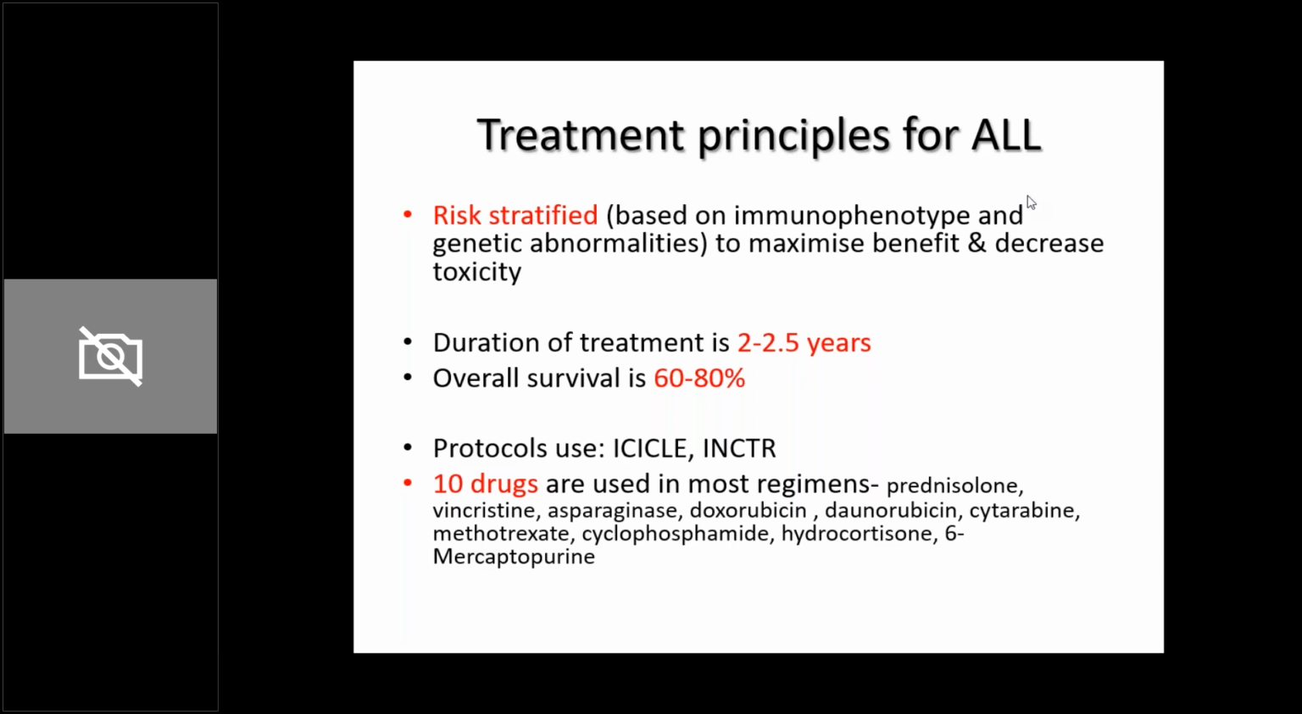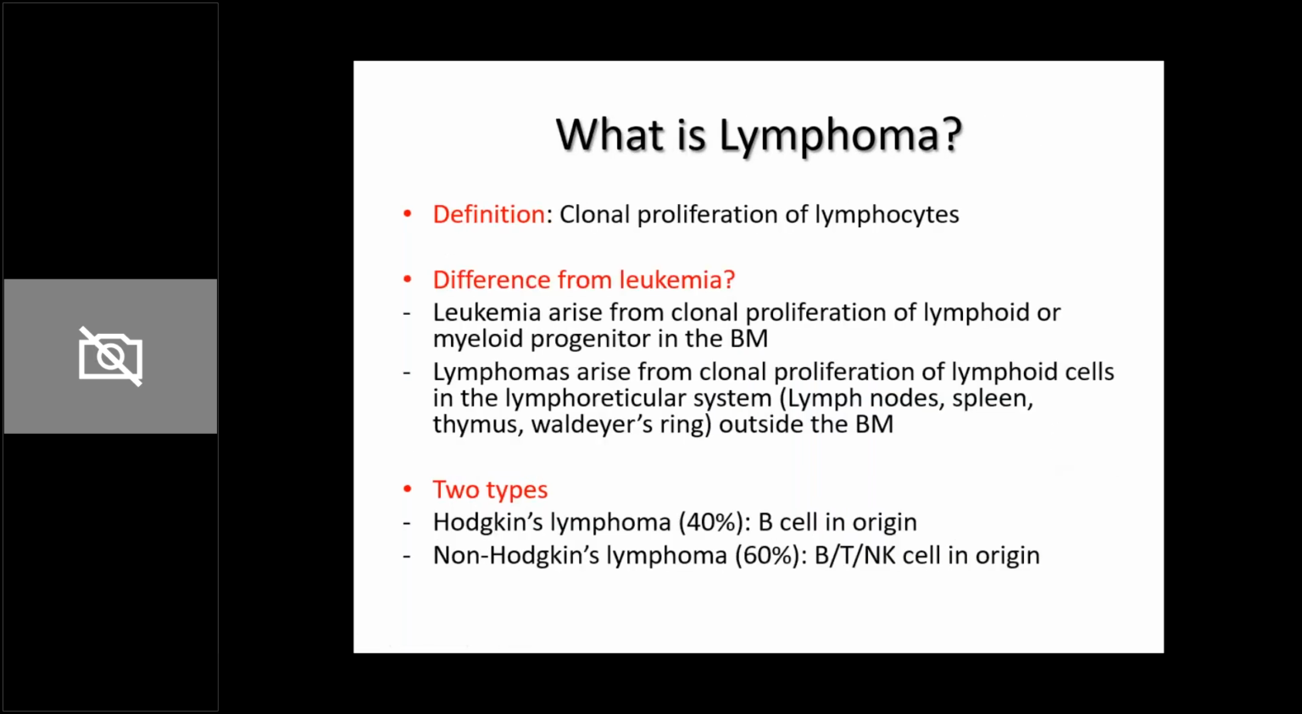Then we'll go to the next thing, that is lymphomas. So what is a lymphoma? Lymphoma is a clonal proliferation of lymphocytes. Blood cells are RBCs, WBCs, and platelets. Within the WBCs, you have granular leukocytes and agranular leukocytes. Within the agranular leukocytes, you have monocytes and lymphocytes, and granular leukocytes are neutrophils, eosinophils, and basophils.